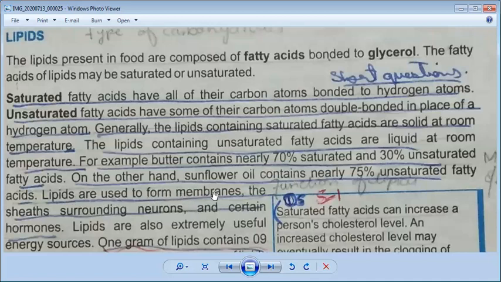Lipids are used to form membranes. We all know, in chapter number 4 we discussed that different organelles are present in our cell, and some have a single bounded membrane and some have a double bounded membrane. So lipids are used to form membranes. Okay, the sheets surrounding neurons. If you didn't know this term, I will tell you; we will discuss it in your class 10 book.